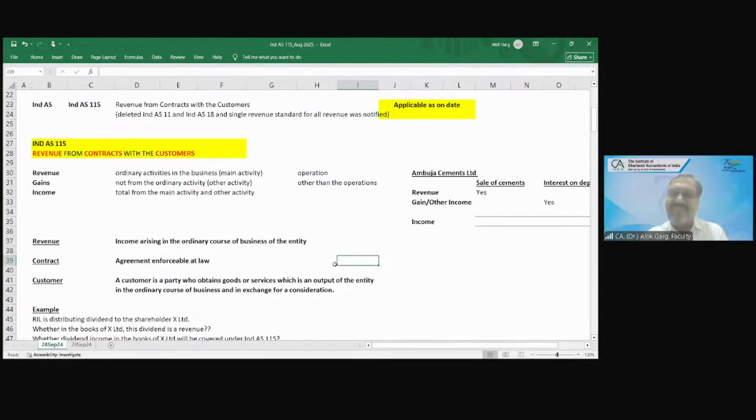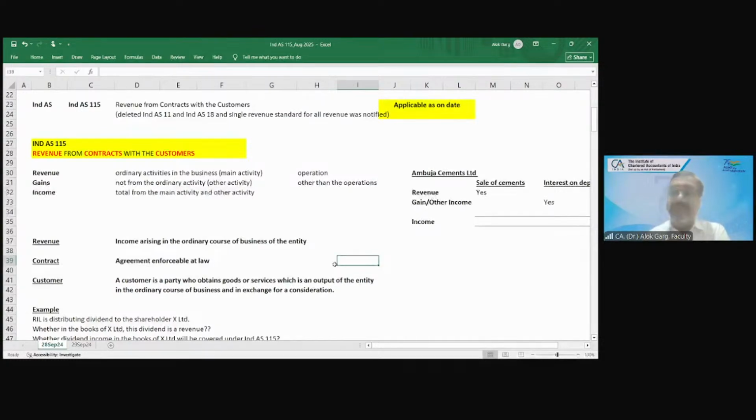No, sir, since it's not your ordinary course of business. Whether my ordinary course of business is to sell cars? No, sir. So I have only one car. I don't have a fleet of cars. I have only one car, which is getting older now. I want to buy a new car, and hence I'm selling this car. My bread and butter, my job, is not to sell cars. I'm not earning my livelihood by selling cars. I'm earning my livelihood by doing a job, by teaching.